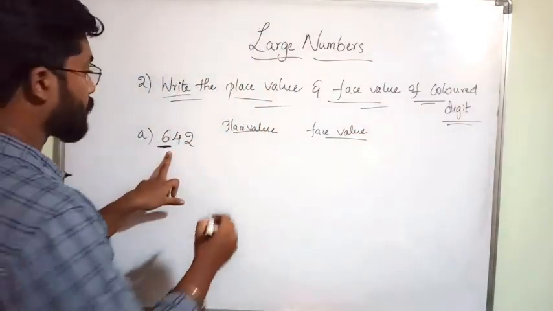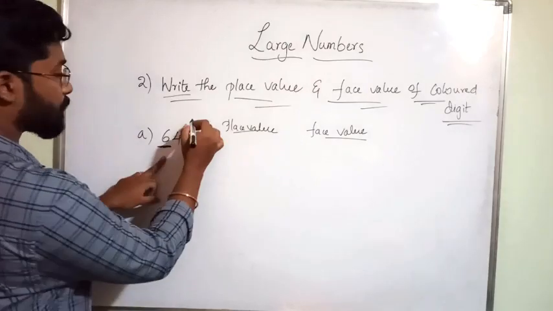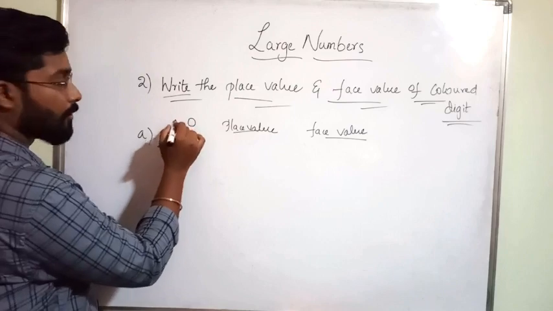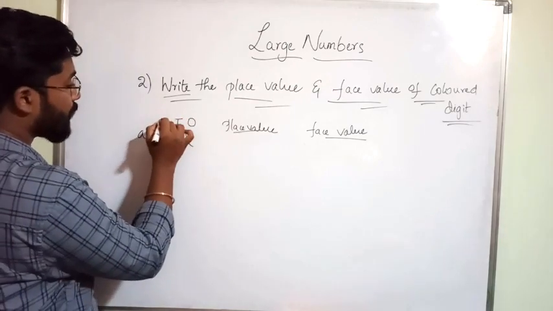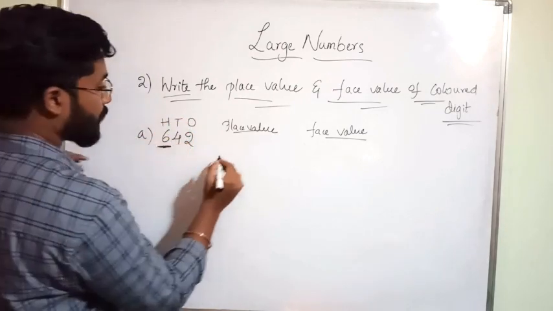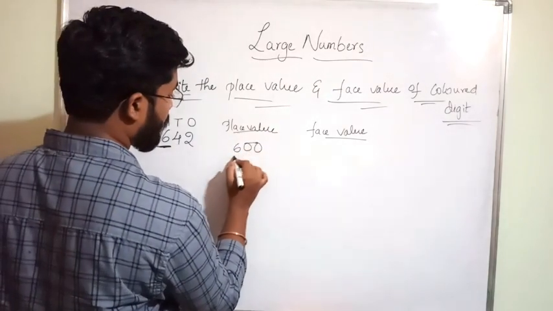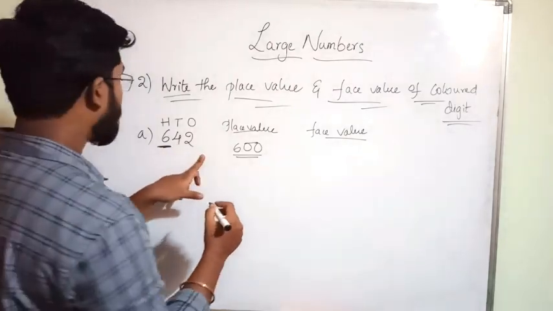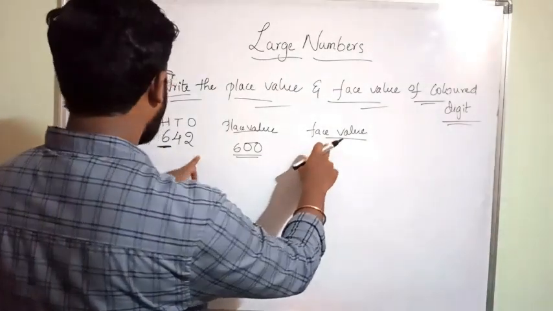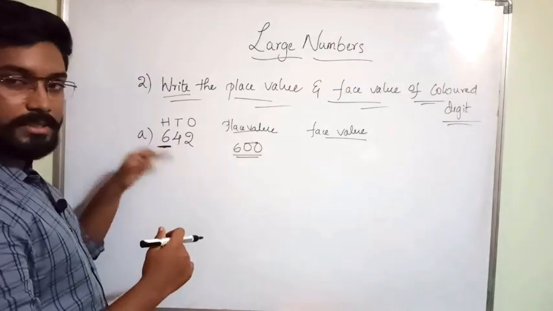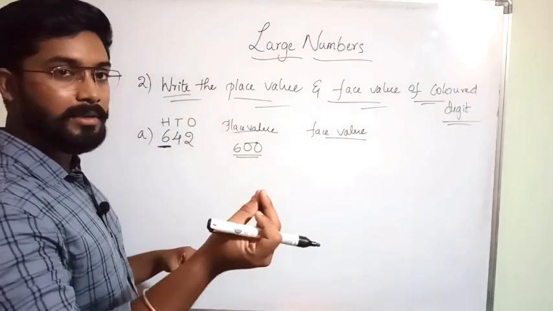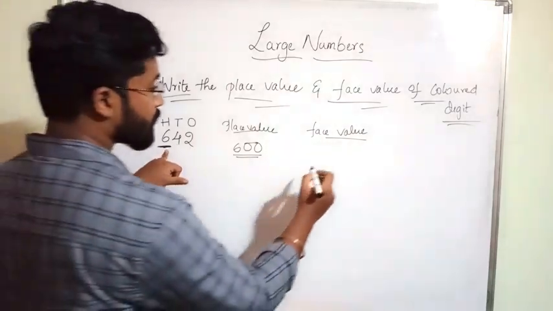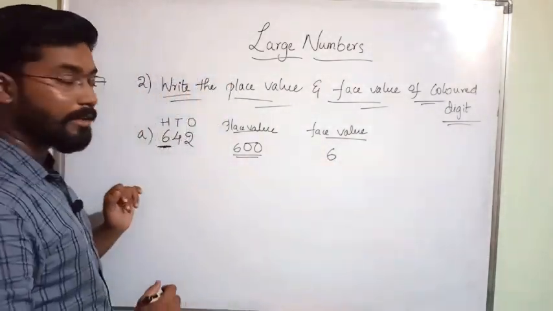Place value, this is in hundreds place. Just now I have said 2 is in ones place, 4 is in tens place, 6 is in hundreds place. So place value is 600 for 6 in the number 642. Next, face value. What is the face value? 6 itself. By looking at the number, we say what that number is. So that is the face value. 6 is the face value. Clear? Next one.